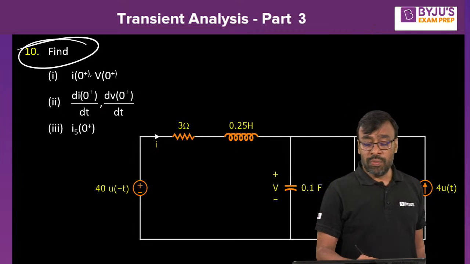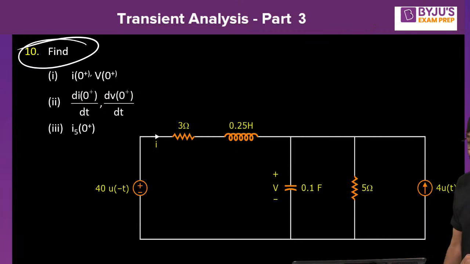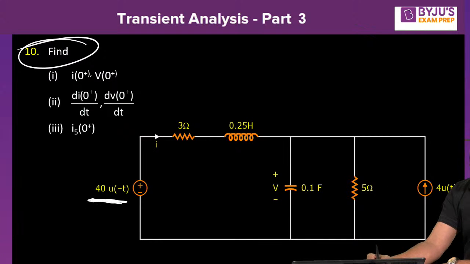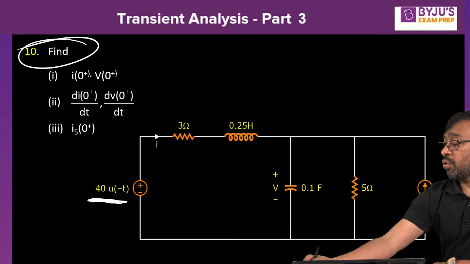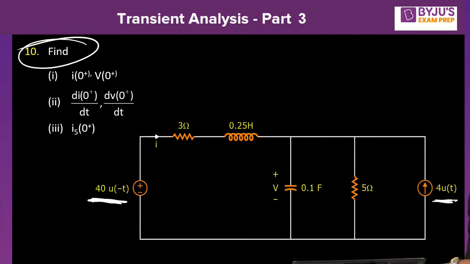I'm giving you this homework. Look at this problem. Solve for I of 0 plus, V of 0 plus, dI of 0 plus by dt, dV of 0 plus by dt, and I5 of 0 plus, that means the current flowing through 5 ohm at t equal to 0 plus, is being asked. And look at this, no switching operation is mentioned. Instead, he has given 40 u of minus t and 40 u of t. You understand, okay? You must solve it.